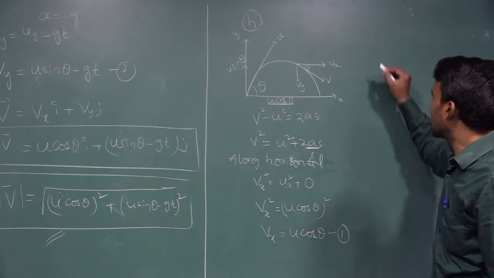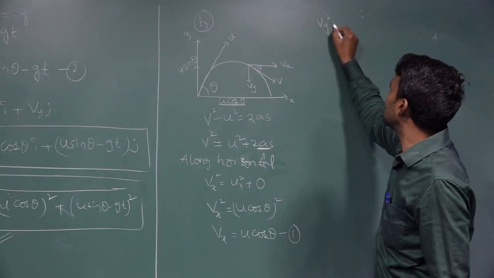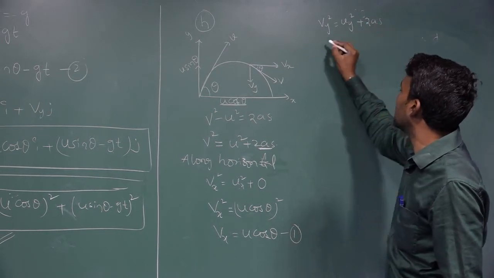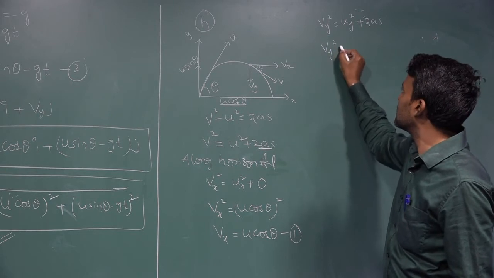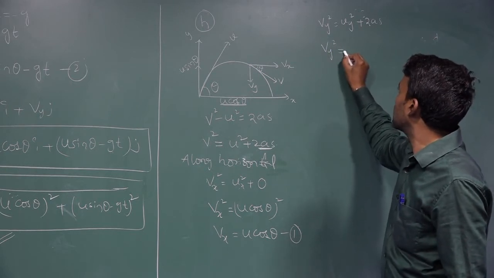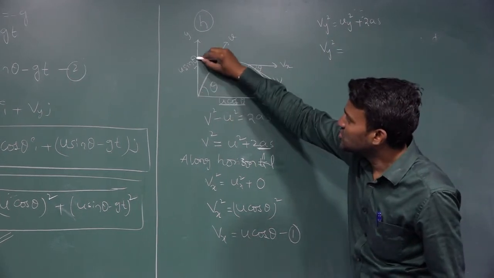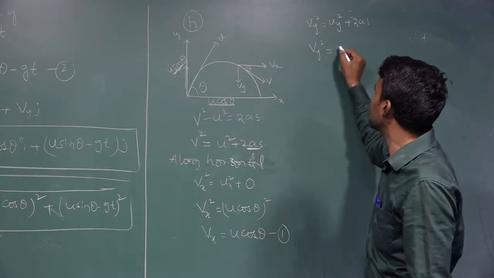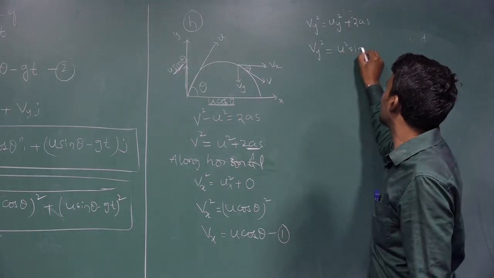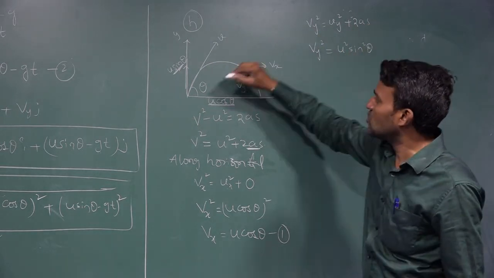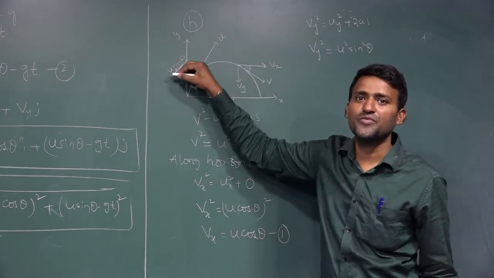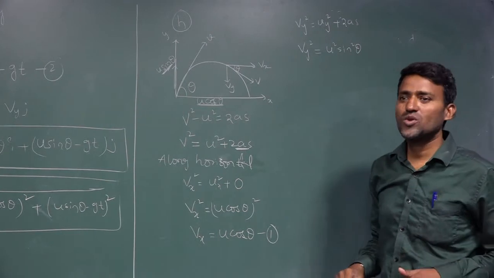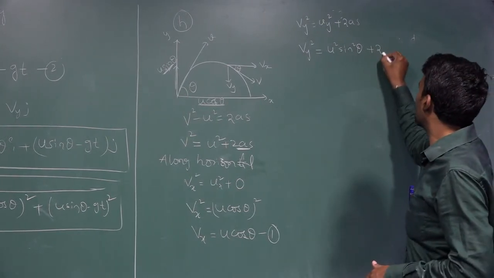Now the vertical direction: Vy square is equal to uy square plus 2as. Here Vy square is the final velocity, and uy is the initial velocity. Along the vertical direction, what is the velocity? u sin theta. So u square sin square theta, and when the object is going upward, a is equal to minus g, so plus 2 times minus g times s.